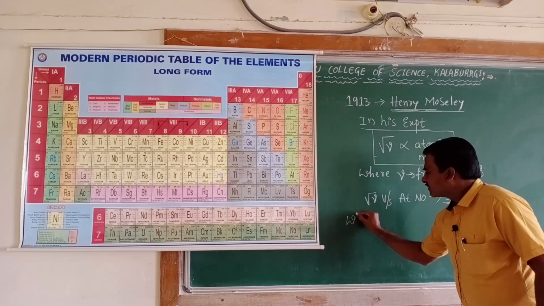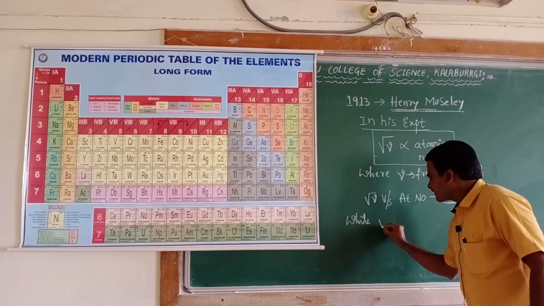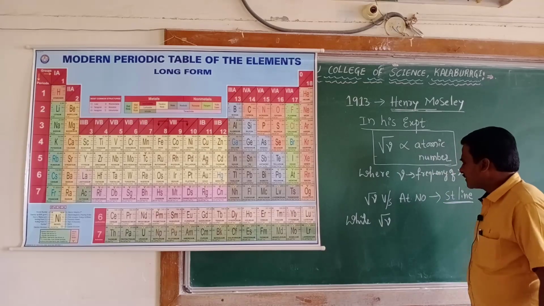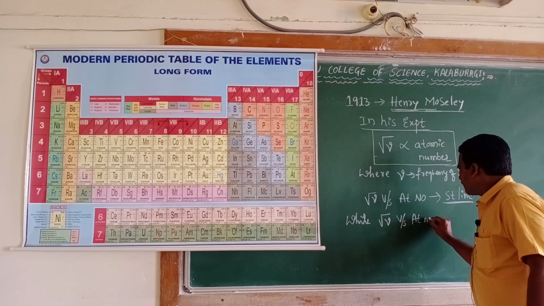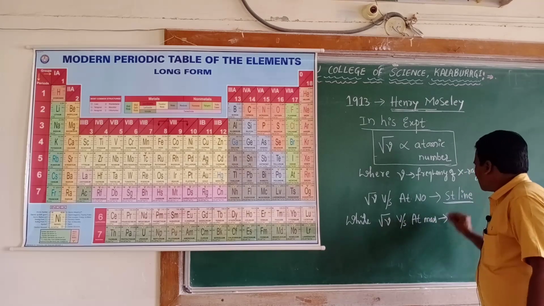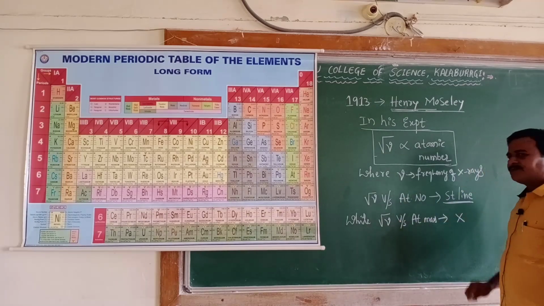Meanwhile, he compared the square root of frequency versus atomic mass. He did not get a straight line.